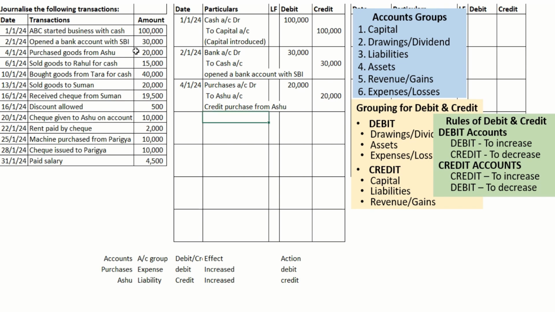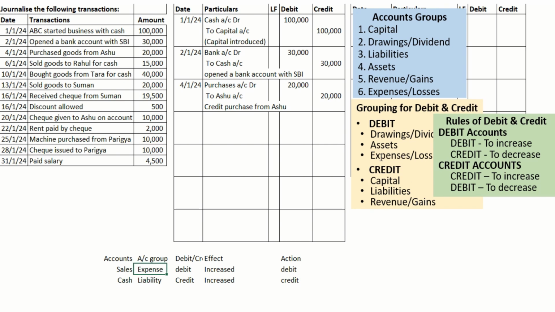Now the next transaction is sold goods to Rahul for cash. When we do the regular activity of the business, which is buying and making sale, on buying, we are creating the account called purchase. So on selling, it will be sales. So the transaction is we are making a sale. Then we are selling. What we are getting, it is clearly specifying it is for cash. So we are getting cash on sale. So the second account is cash.